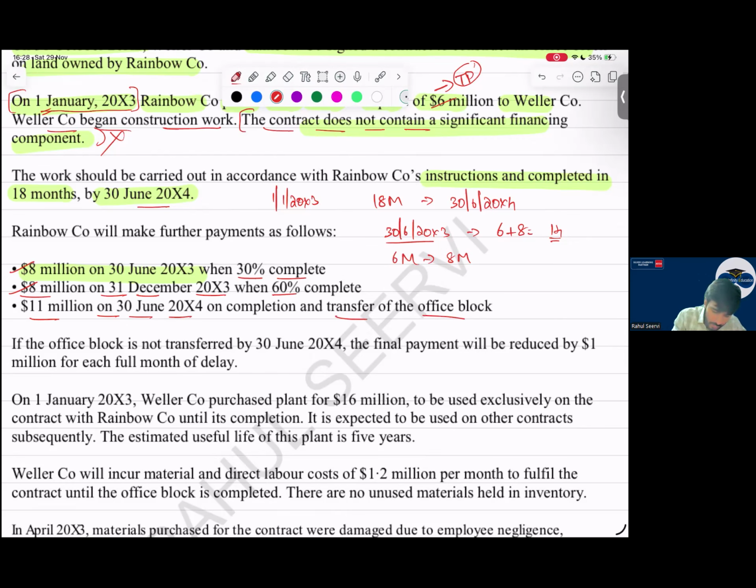Okay, the transfer is done on what date, sir? So transfer is done on 30th June 2004. Now revenue we will recognize over the period. Why I'm saying over the period? Because as if I'm the construction company, as I'm performing, it is creating an asset to you. Same way as W company is performing, it creates an asset for our company.